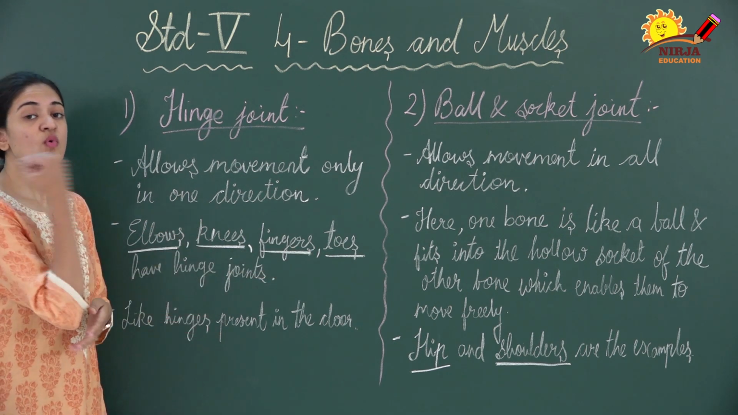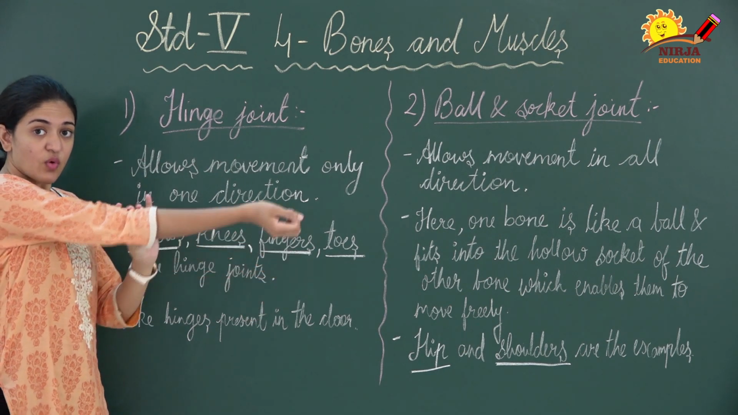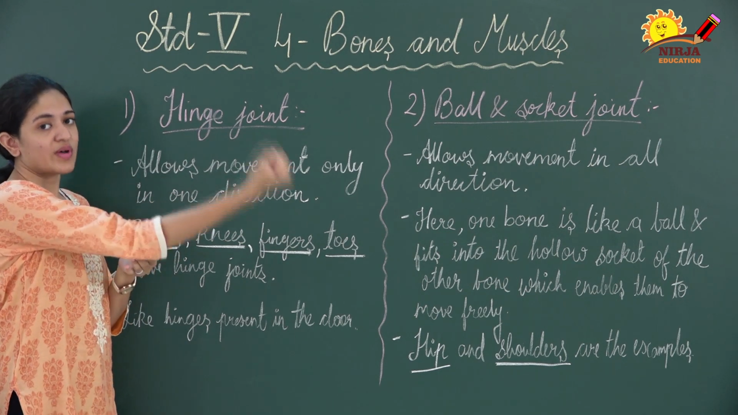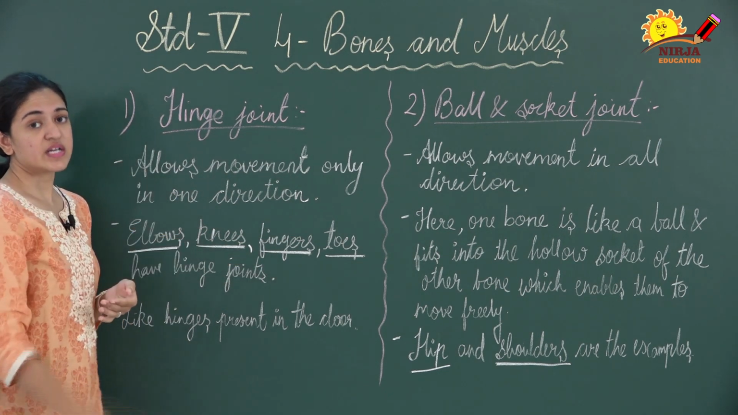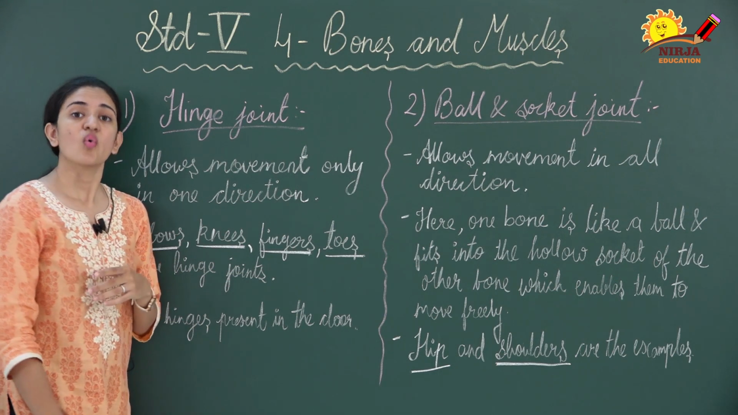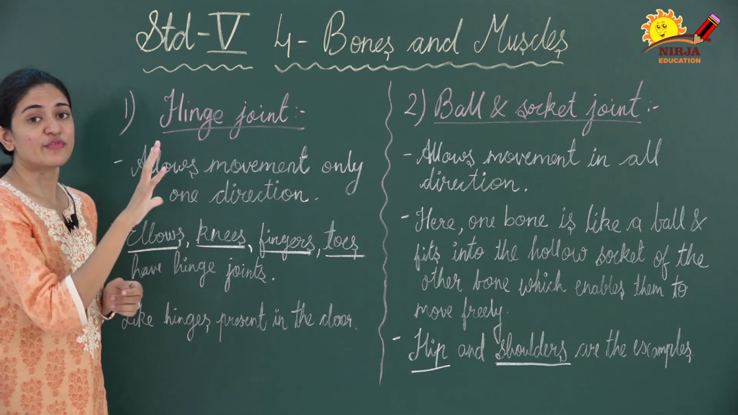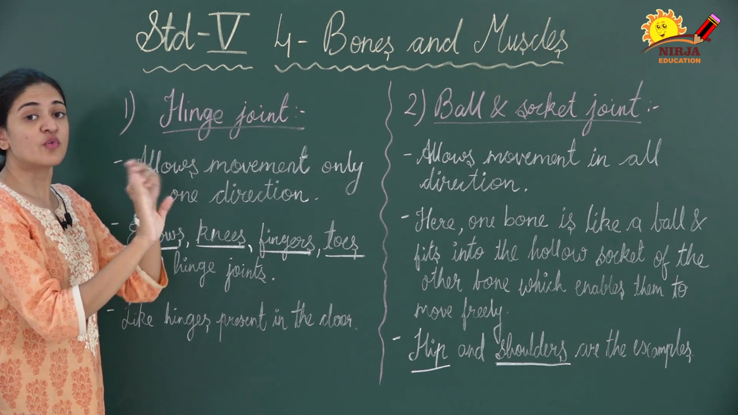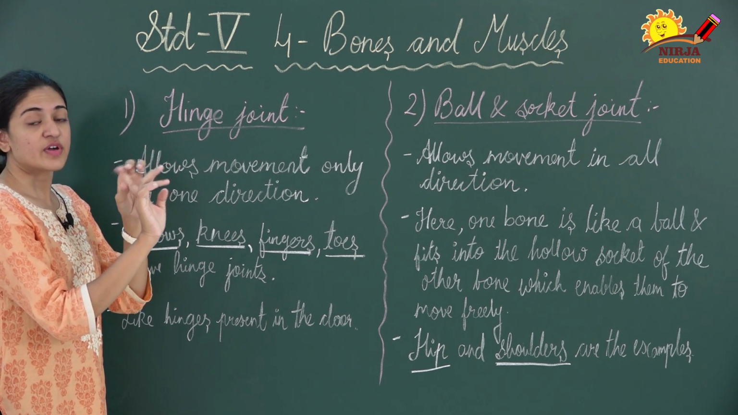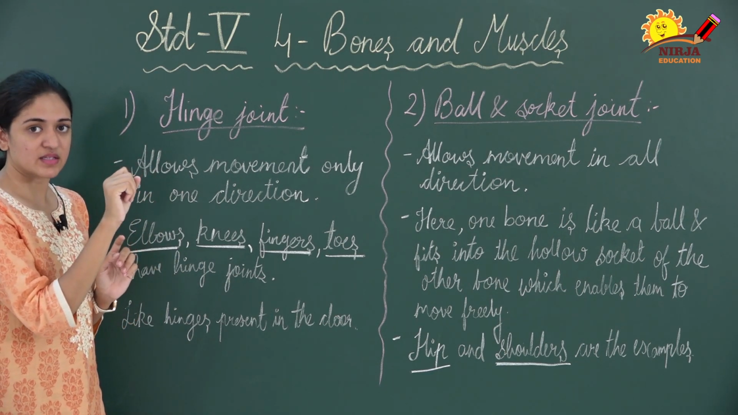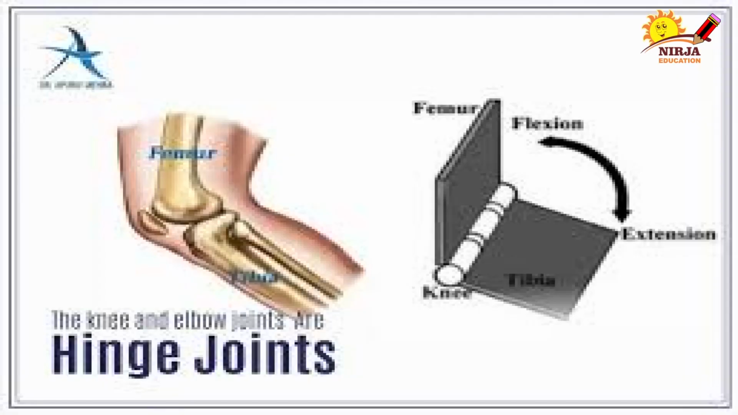Obviously we can move our elbow in this direction, right? Only up to this. We cannot bend it downside, so this is only a one-sided direction. In the same way our knees, right? We can bend our knees only in one direction, not on either side. We can only move our fingers like this. We cannot move them backward totally. Our fingers will not bend totally in the same manner. So this way we can say that this type of joints are found in elbows, knees, fingers and toes.